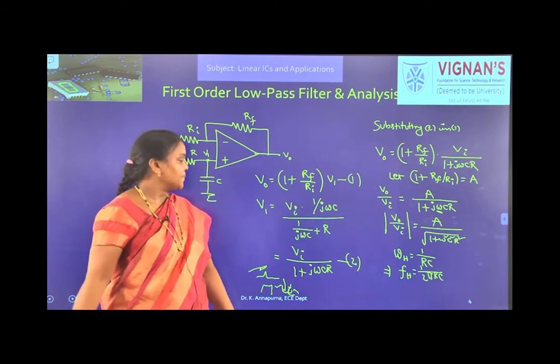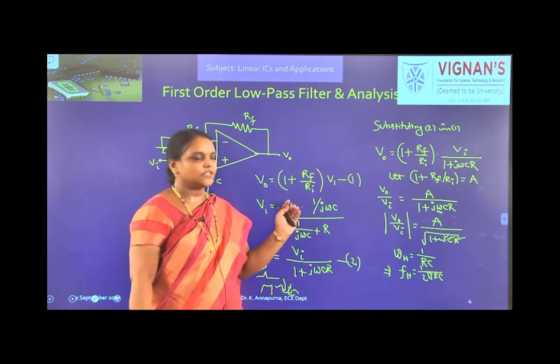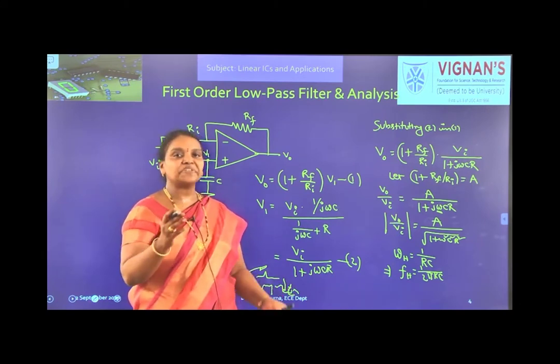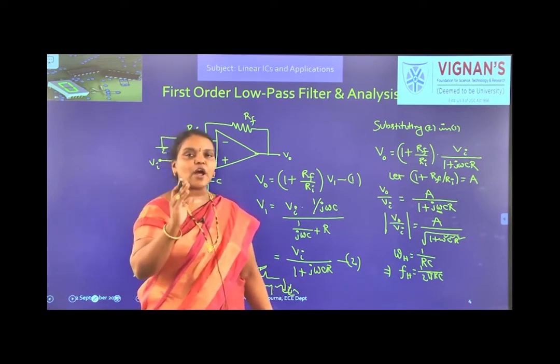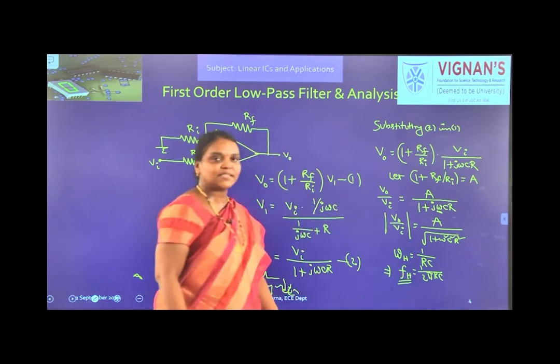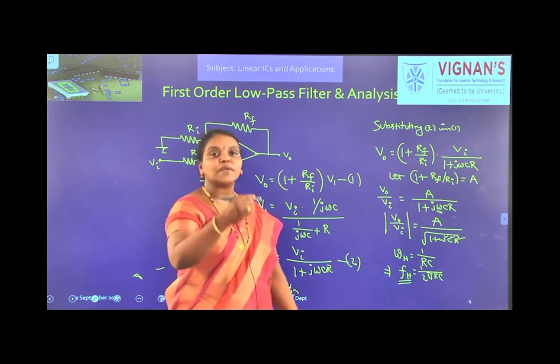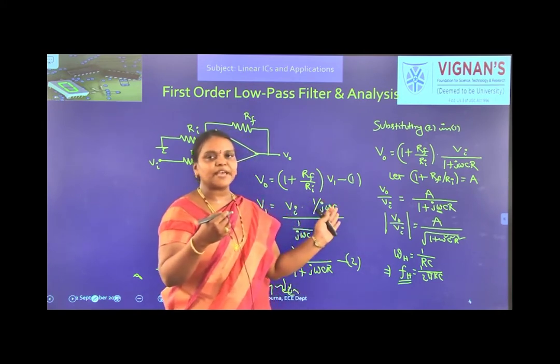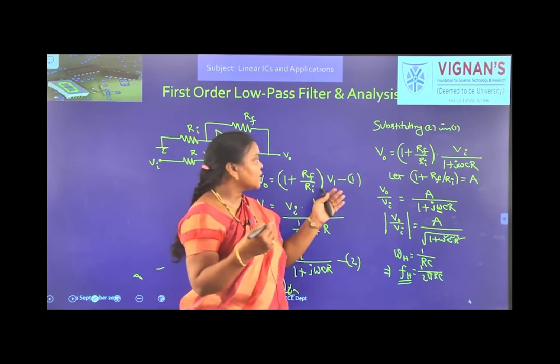So, this is the analysis of the low pass filter. The low pass filter allows low frequency signals, especially up to the cutoff frequency FH. At FH, practically it will give us 1 by root 2 times the maximum gain. So, in this example, the maximum gain is denoted as A, and what is A?